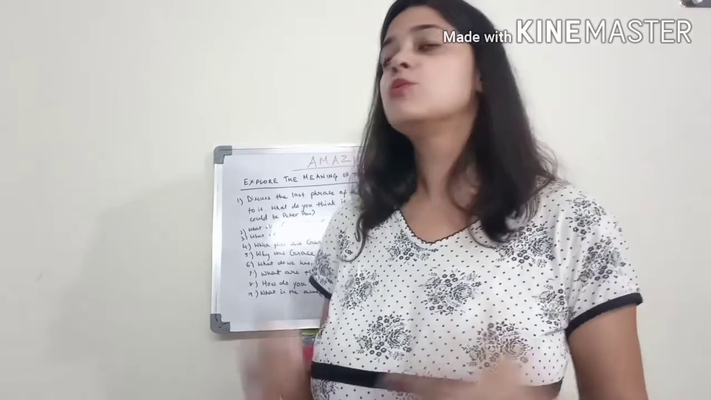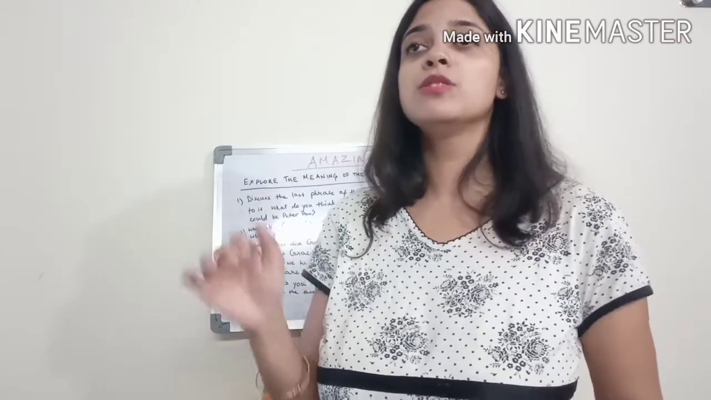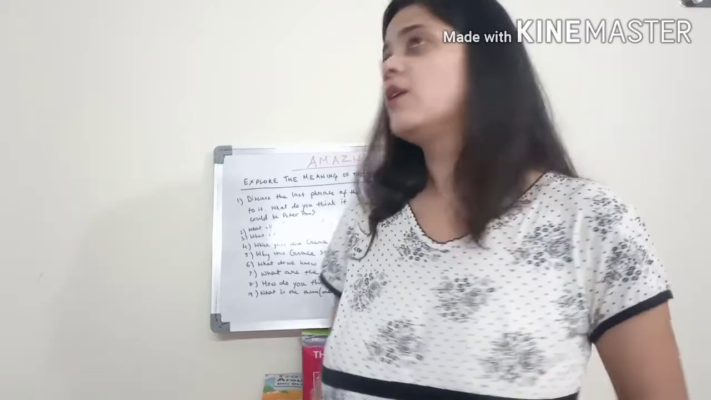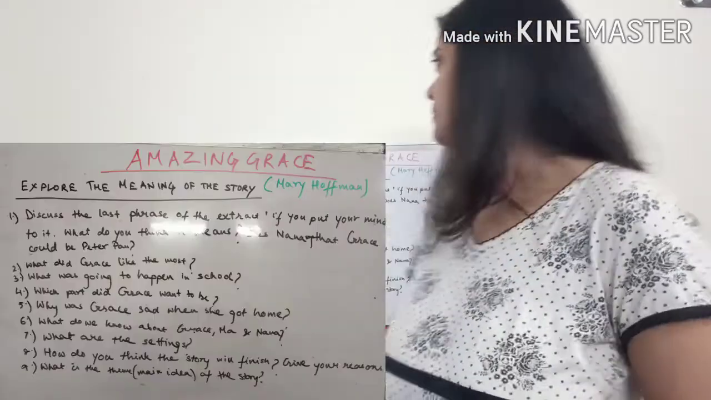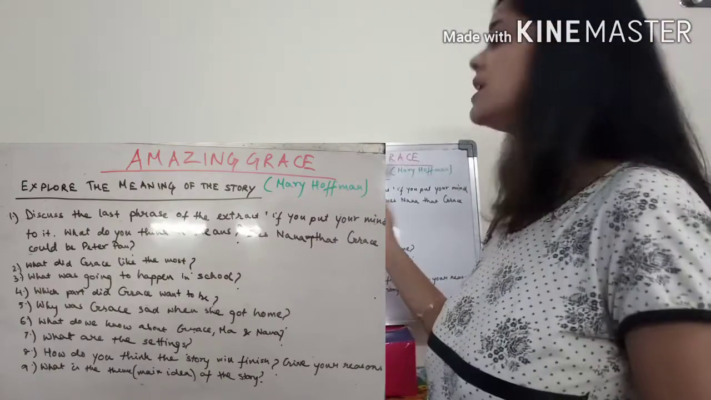Now, you know the story, right? You go through your book. The story has been numbered. The passages of the story have been numbered in order to make your storytelling easy. Now, we will explore the story. Let us look at a few points out here. Explore the meaning of the story.